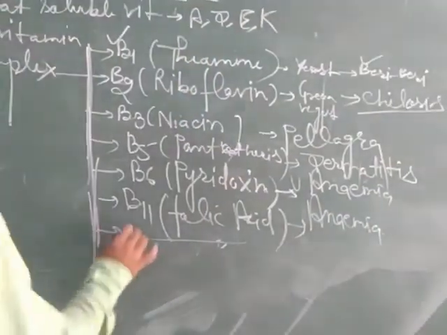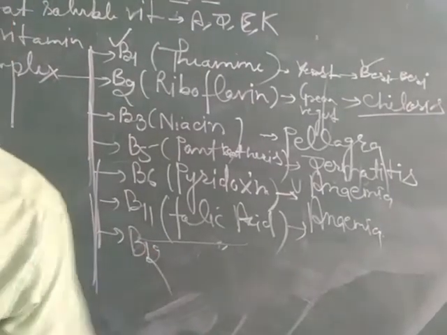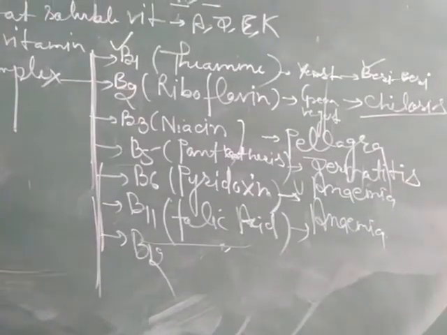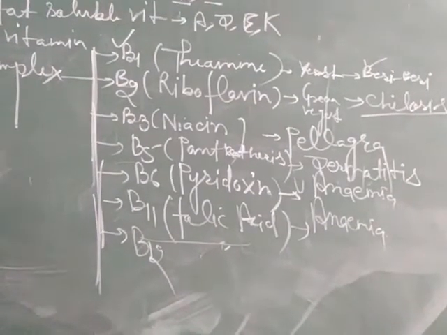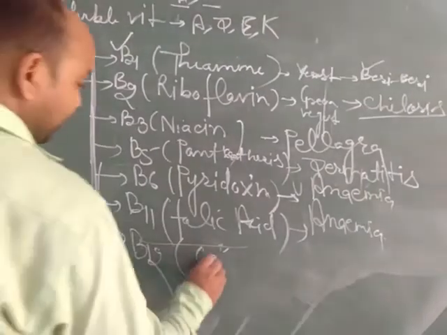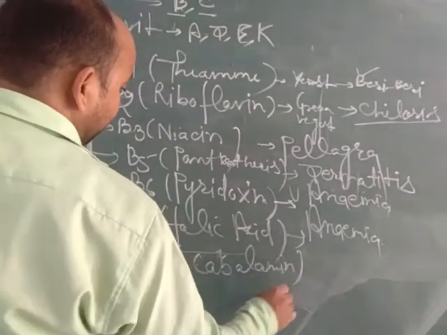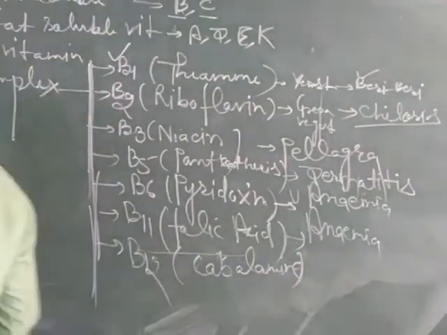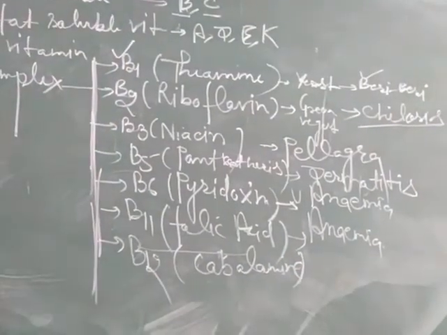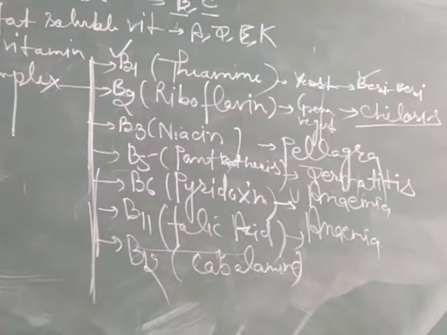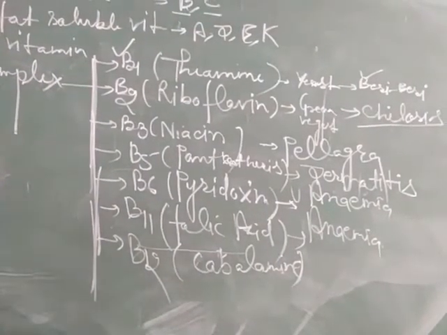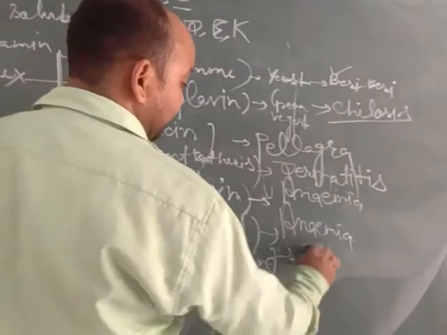Now the next type is vitamin B12, that is cobalamin. Sources of vitamin B12 are cheese, liver, meat, and pulses. Due to deficiency of it, pernicious anemia is caused.